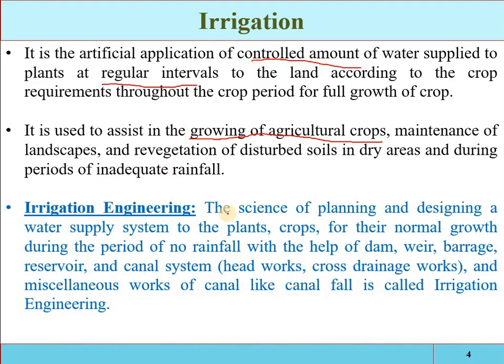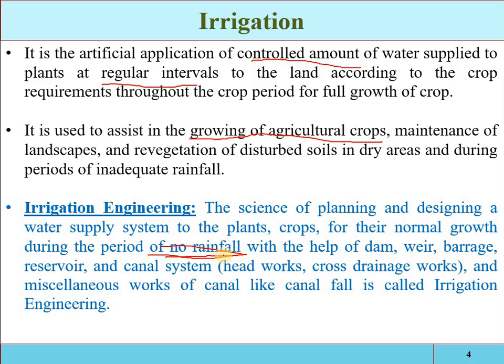Irrigation engineering is the science of planning and designing a water supply system for plants. We have to supply water to the plants and crops for their normal and optimal growth during the period of no rainfall. That is the basic reason when we have to provide irrigation: when there is no rainfall, inadequate rainfall, variable rainfall, or insufficient natural availability of water, then we have to apply water.